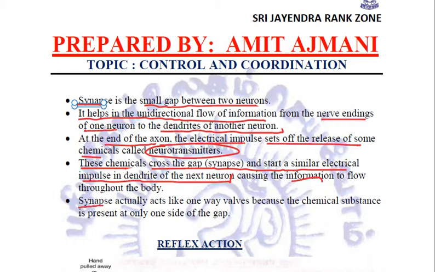So synapse acts like a one-way valve, because the chemical substance is present at only one side of the gap, and hence it helps in the unidirectional flow of information.